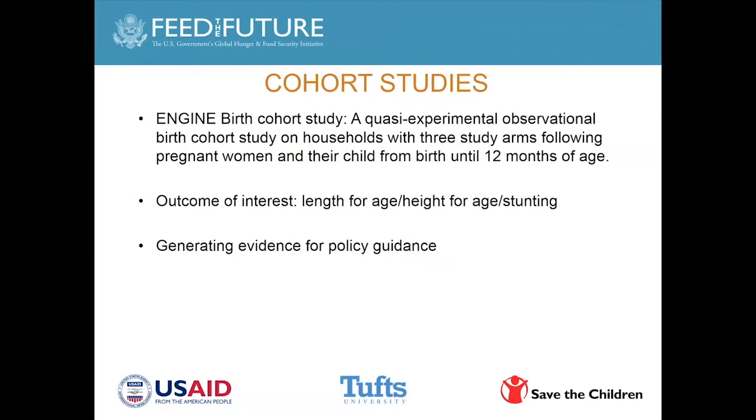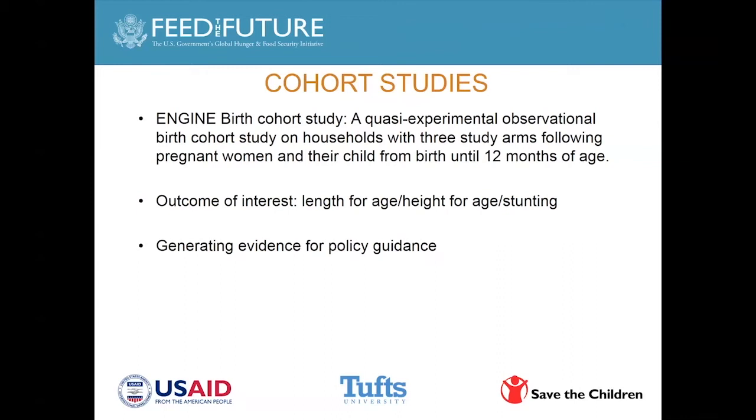So it allowed us to see how these two populations, an engine-exposed population and a non-engine exposed population, we observed through their pregnancies and down to the time the child turned 12 months of age. So we used a quasi-experimental approach and linked it to the observational study, and our outcome of interest was length for age, height for age, and stunting. And the aim was every single data point that was collected was aimed at generating evidence that would guide future policy.